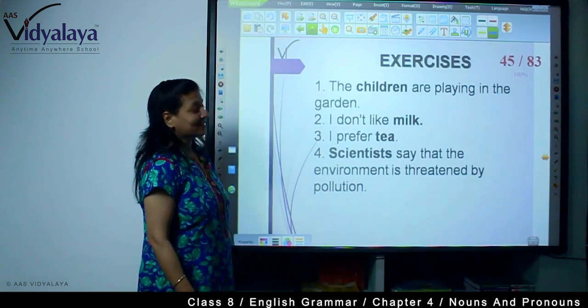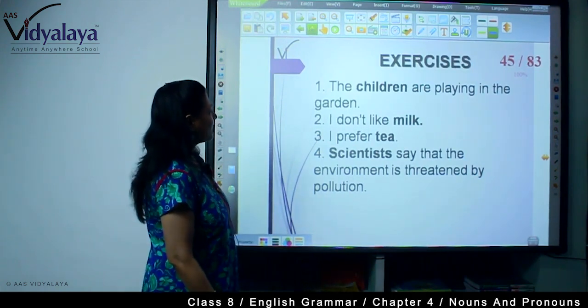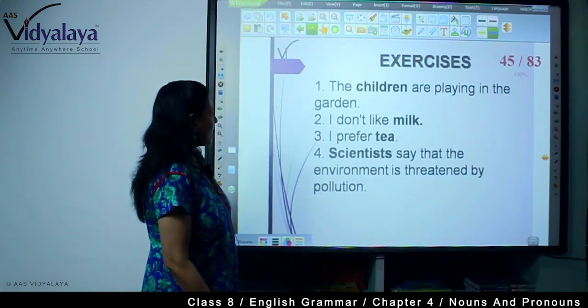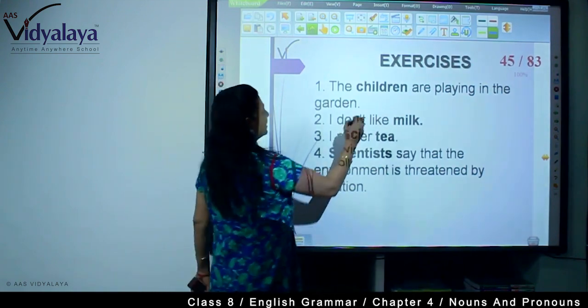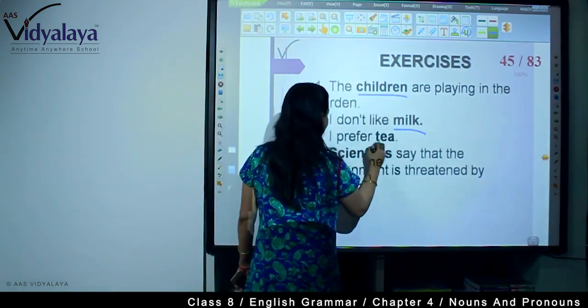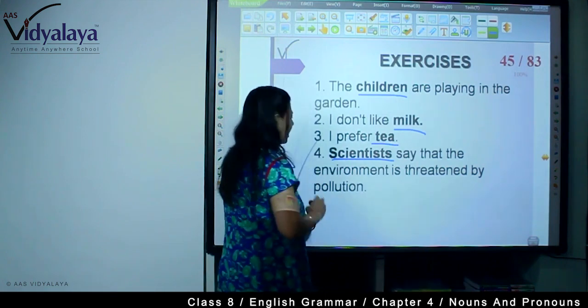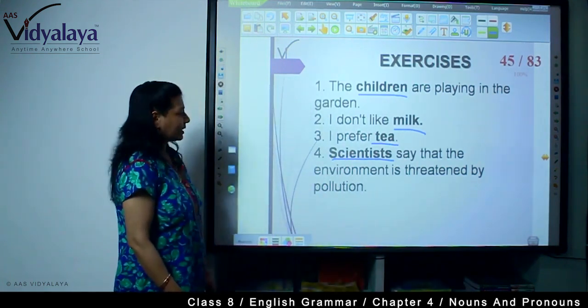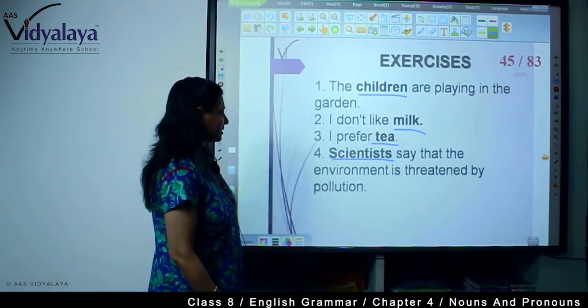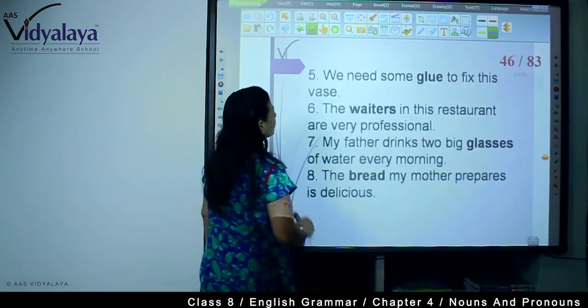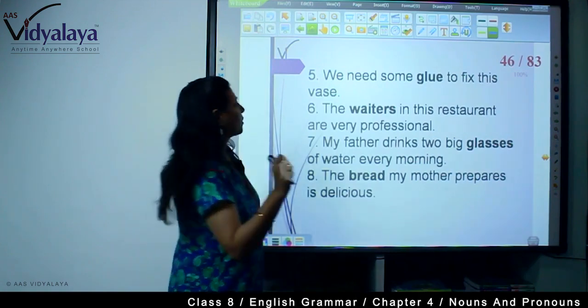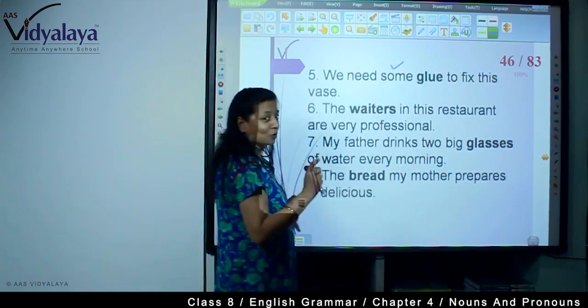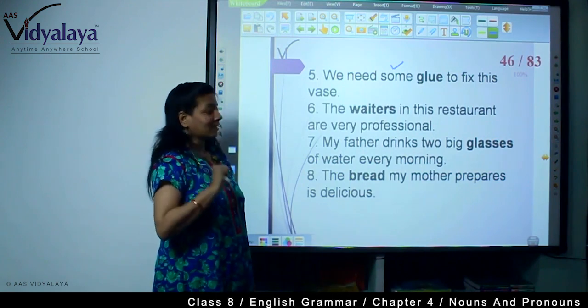Now some exercises. The children are playing in the garden. I don't like milk. I prefer tea. You will have to write whether it's countable or uncountable. Scientists say that the environment is threatened by pollution. We need some glue to fix this one. If it is some, is it countable or uncountable?